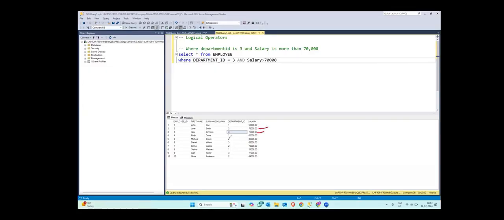We will get this also. We will not get this. We will not get this. We will get this also. This, and this. Okay, these are the 5 values we will get.